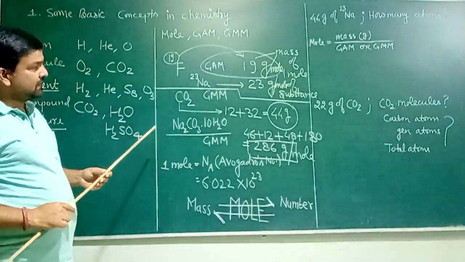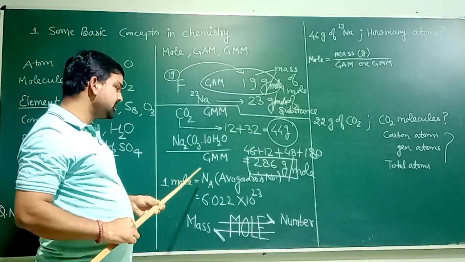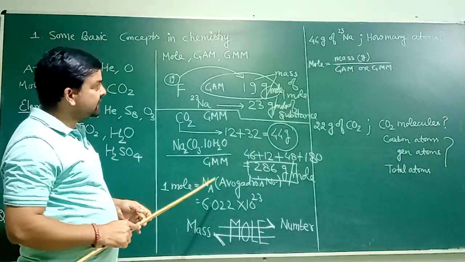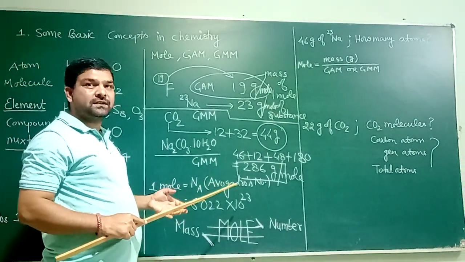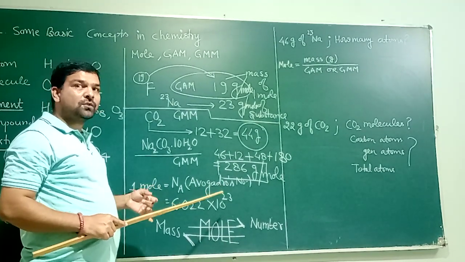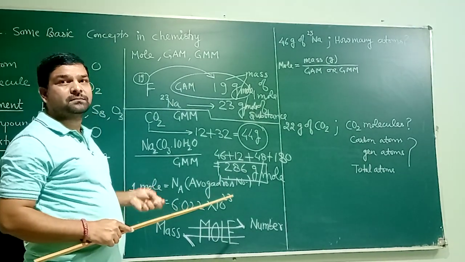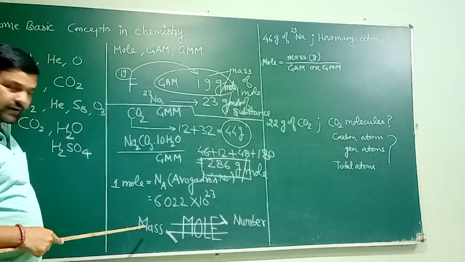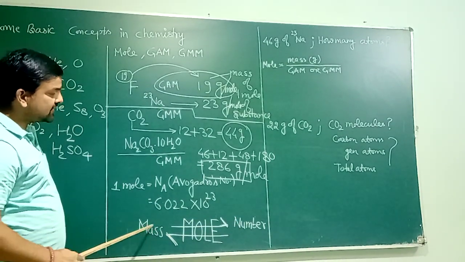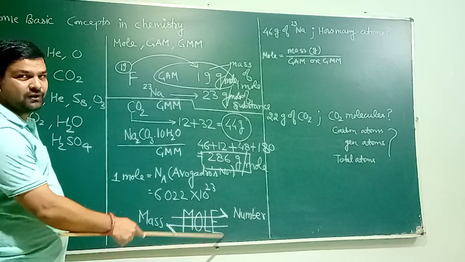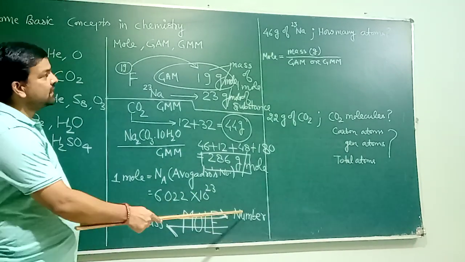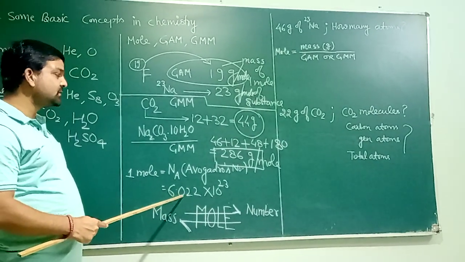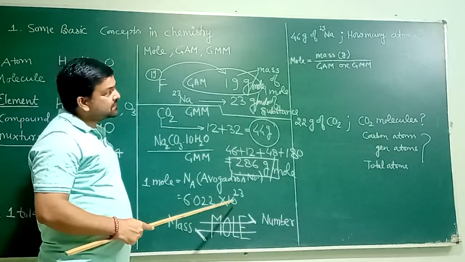Another calculation, this you did in class 9th also, and the same is repeated with some challenging questions in class 11. You need to find out the number of atoms in a given sample of a chemical, or on the basis of the number of atoms you need to find out the mass of the substance. Whenever you need to find either number or mass, both calculations first require calculating the mole. They are related to each other through the number of moles. As you remember, 1 mole equals Avogadro number, which is 6.022 × 10^23. Here are some questions for you.